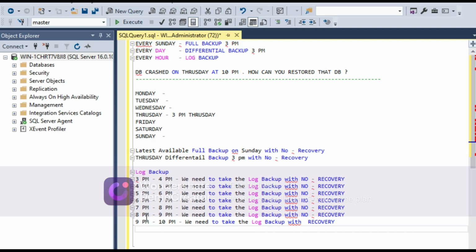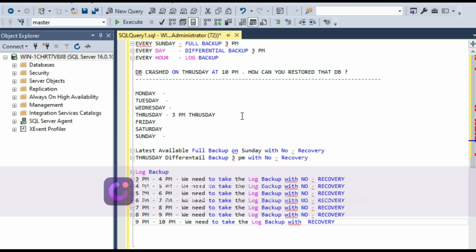But in that, till 9 p.m. we need to take the no recovery log backup, and after that 9 p.m. to 10 p.m. we need to take that log backup with recovery. And if the tail log backup is accessible, then we need to take that tail log backup. If the database got crashed, then if the tail log backup is accessible, then we need to take that tail log backup with recovery, and before that 9 to 10 p.m. with no recovery. So these are the strategy we are doing when any database got crashed.